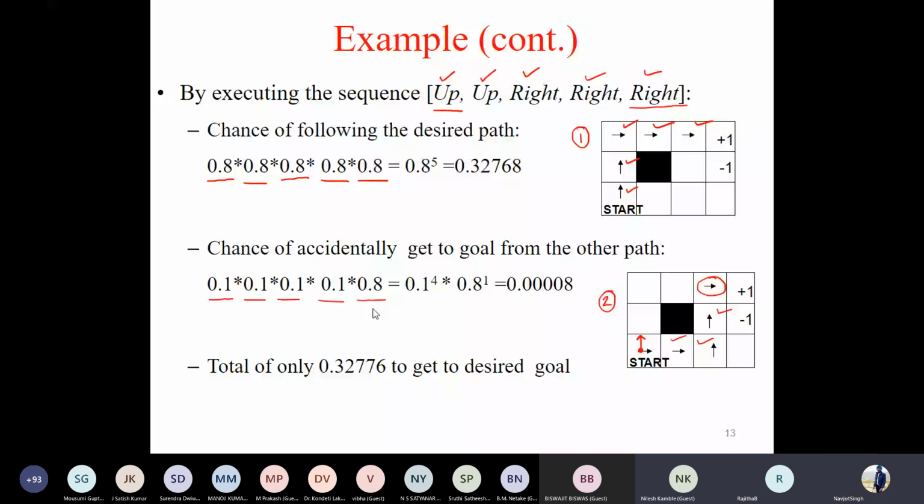Sir, one question, this is Nilesh. Yes. So, how is the desired path going to be decided, whether it's a desired path or not? What are the factors that will decide it?